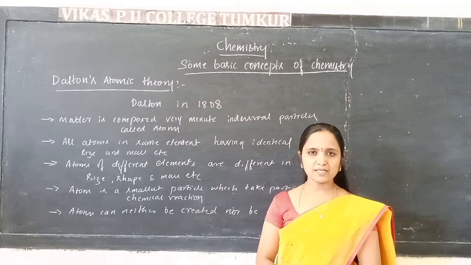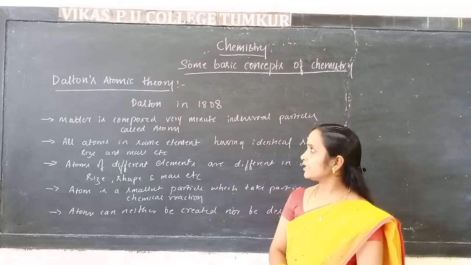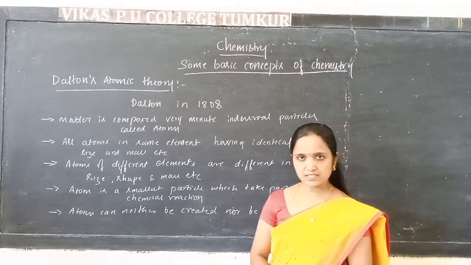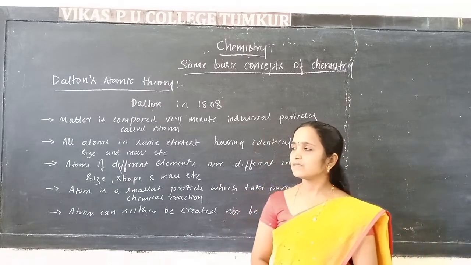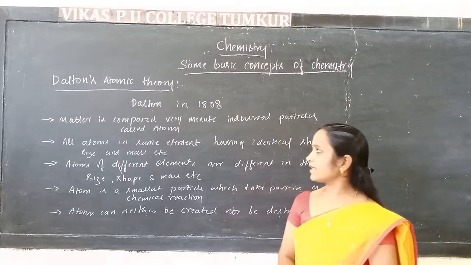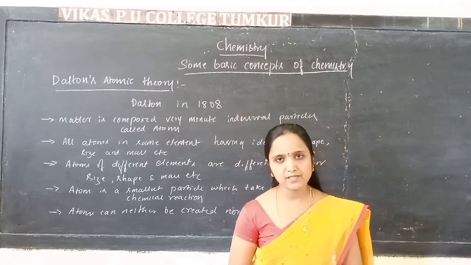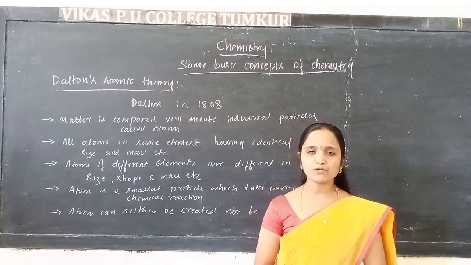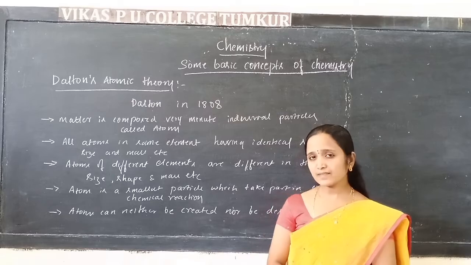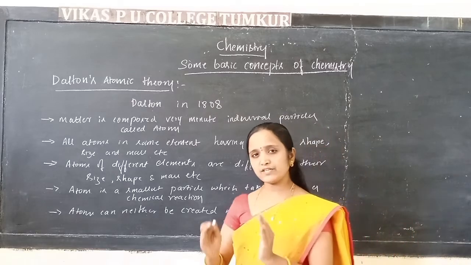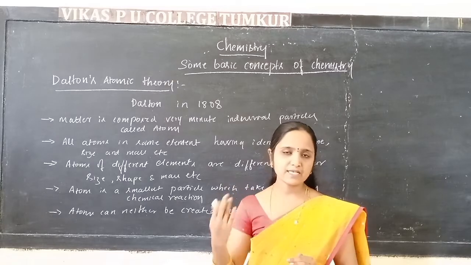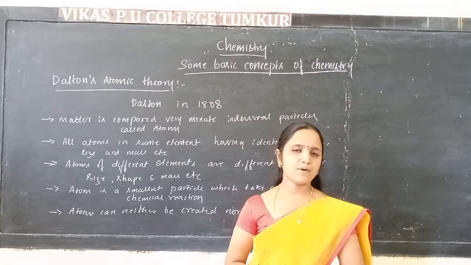Dalton's atomic theory was proposed by Dalton in the year 1808. The main postulates are that matter is composed of very minute individual particles, and these very minute individual particles are called atoms. Then atoms of different elements differ in size, shape and mass.